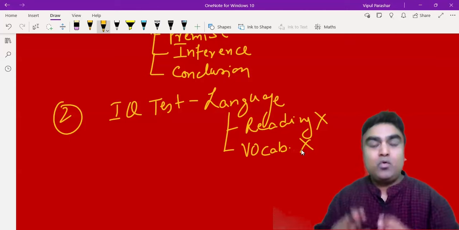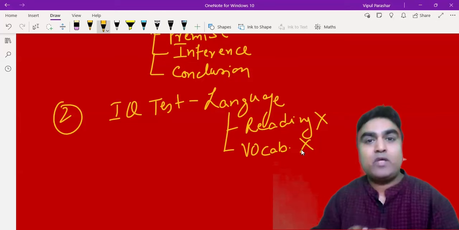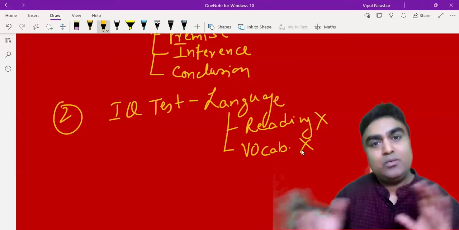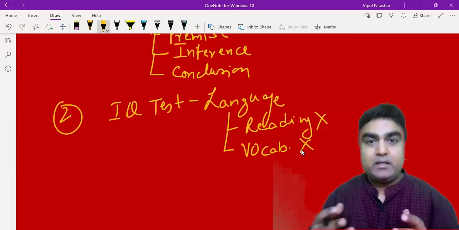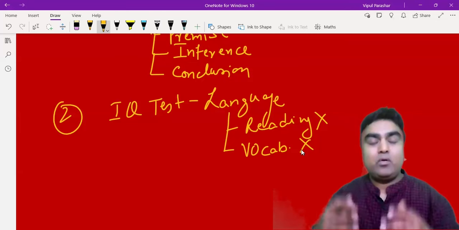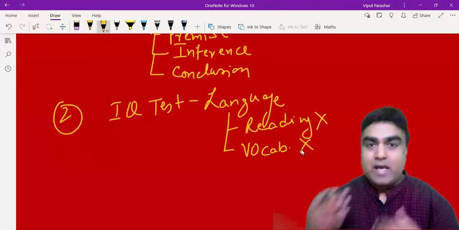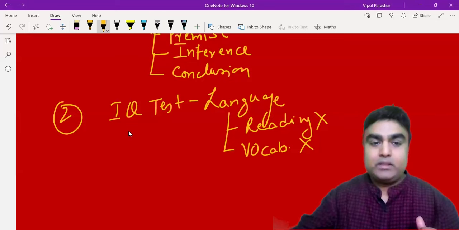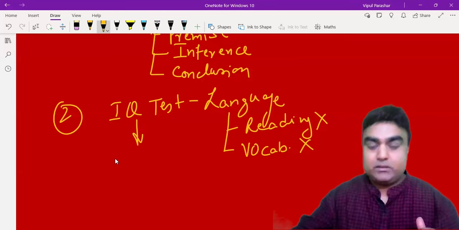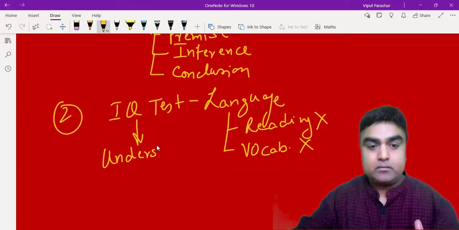Reason being, you don't need the vocabulary of Shashi Tharoor to pass any IQ test. Language is not the objective. So what is the objective? The objective of an IQ test is always understanding.